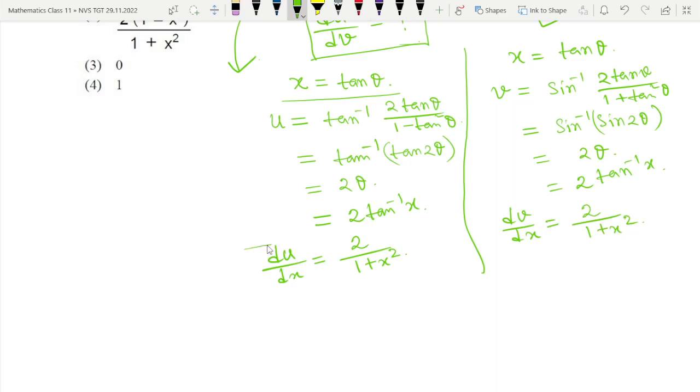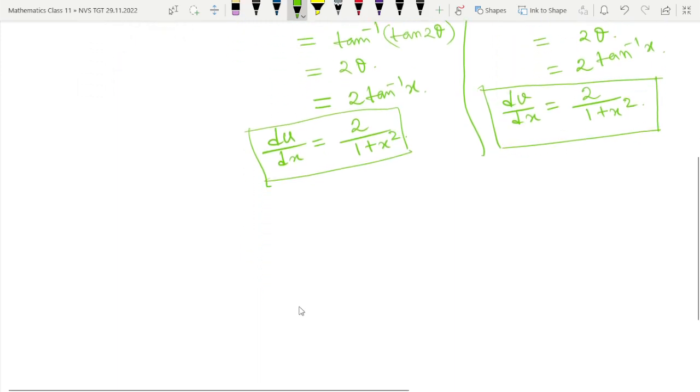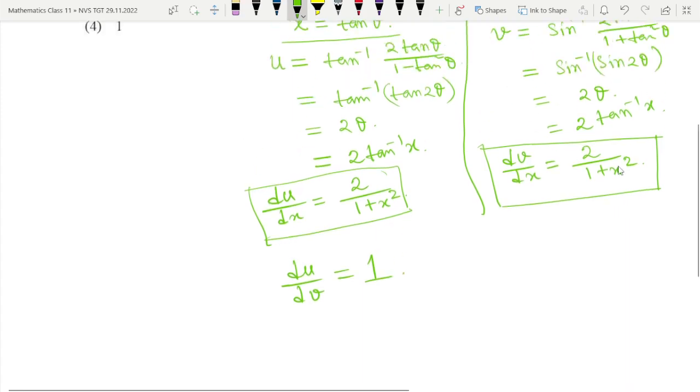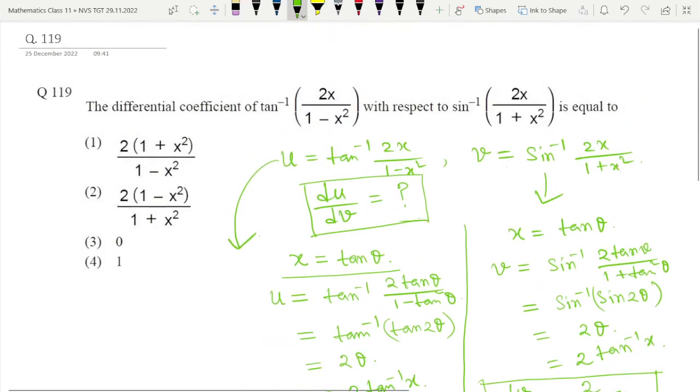So we have got du by dx and we have got dv by dx. Now we have to find du by dv, so just divide these two. du by dv is equal to what? These two are the same, so it will become 1. du by dv is equal to 1. Which option? Can you see the option? Option number 4 is the correct answer for this question.